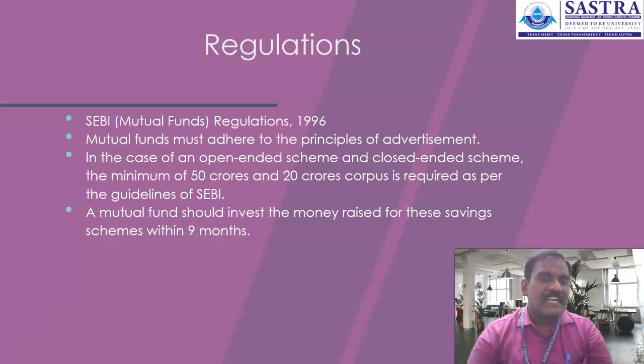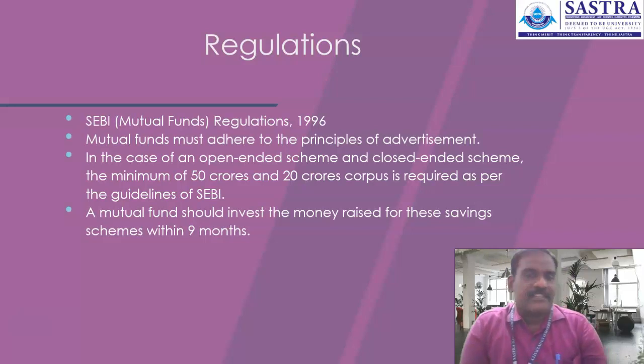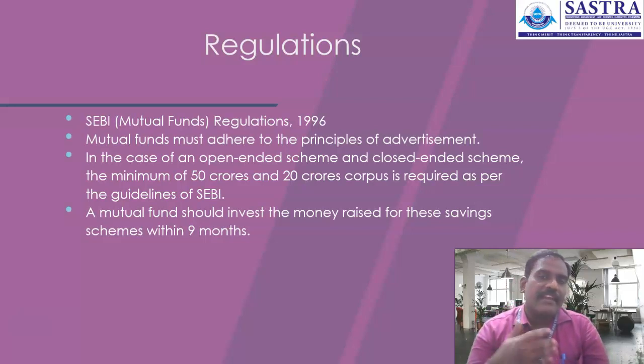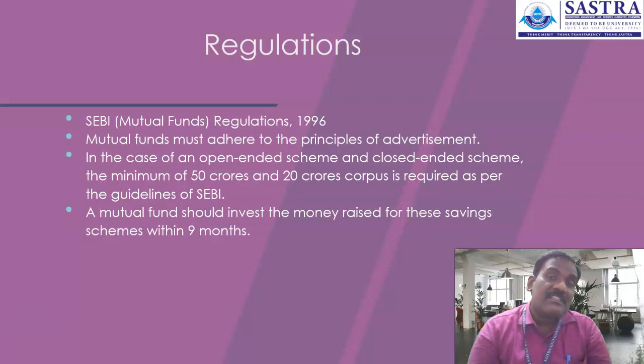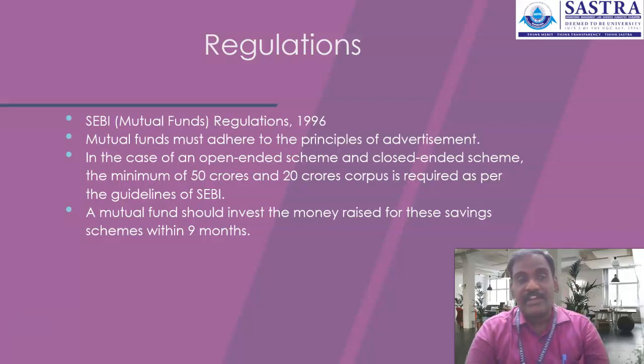Mutual funds must adhere to the principles of advertisement. They are not going to advertise the rate of return that will be given by a particular scheme, because you know that mutual fund investments are subject to market risk. So a cautionary notice is also to be given to the investor who wants to make an investment. But they need to explain why the investor wants to invest in a mutual fund and what the benefit is out of mutual funds. That only needs to be explained in the advertisement. So those principles are covered under this particular regulation.